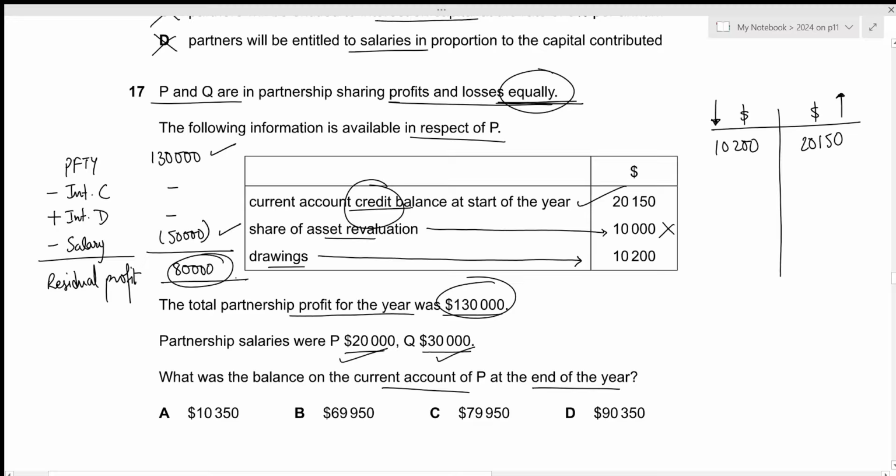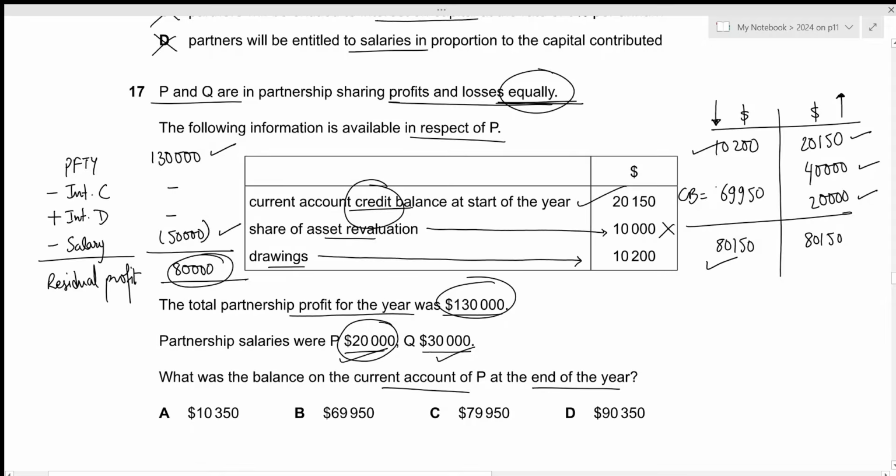And profit will definitely increase the current account balance. So the 40,000 will go on the credit side. Then we have salary. P will receive the salary of 20,000. Again, it will increase his current account balance. So 20,000 will go here as well. And that should be all. Now we need the closing balance, which will appear on the debit side, since this is lower. Now the total from the credit side will be 20,150 plus 40,000 plus 20,000, which results in 80,150. Now the closing balance will be 80,150 minus 10,200, which results in 69,950. This is the answer we're looking for, which is given by option B.